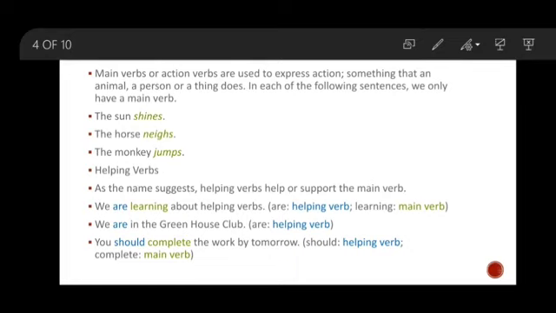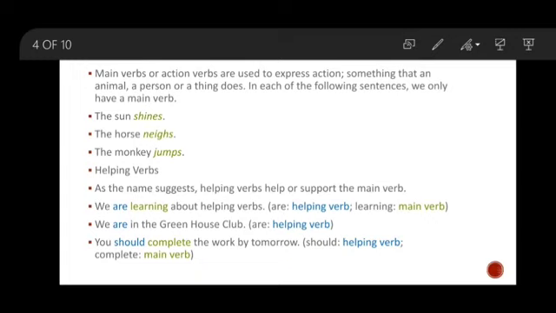We are learning about helping verbs. Here, what is are? Are is a helping verb, and what is the main verb? Learning, because learning is presenting the main action here. Now in the second, you see, we are in the greenhouse club.